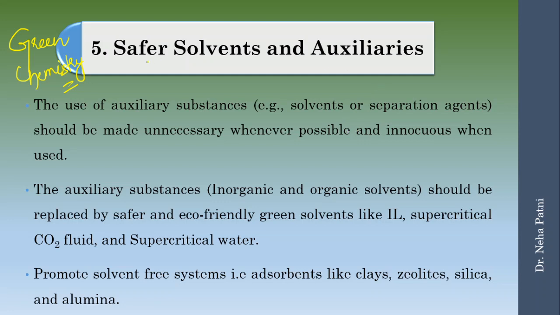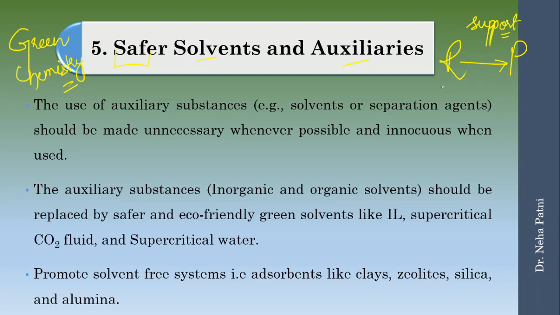This says that you need to use a safer solvent and auxiliaries. Simple. If you're making a product, you are using a reagent which is converting into product. So doing that, you are going to use some support, right? Some supporting elements you're going to use, right?